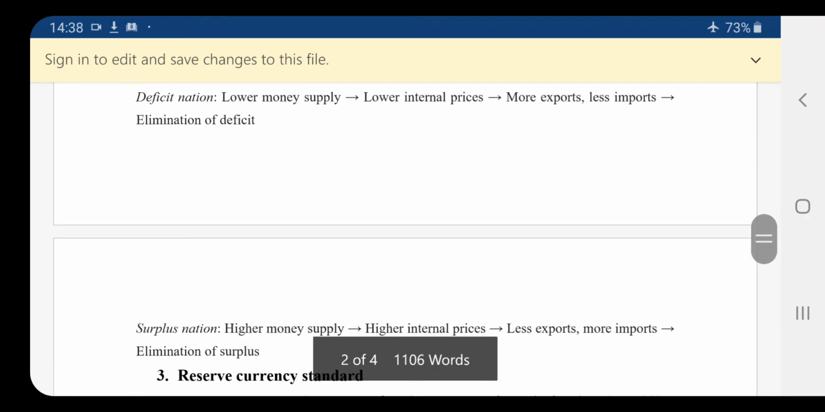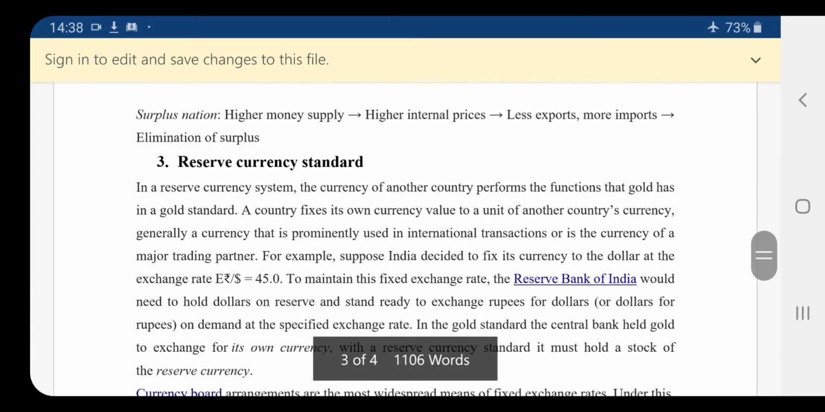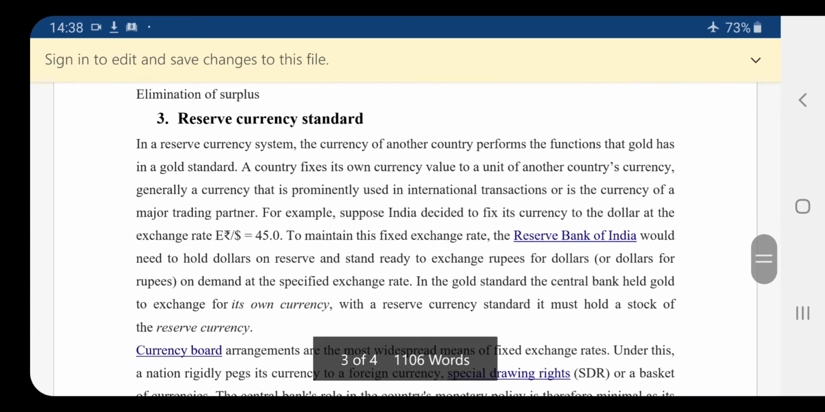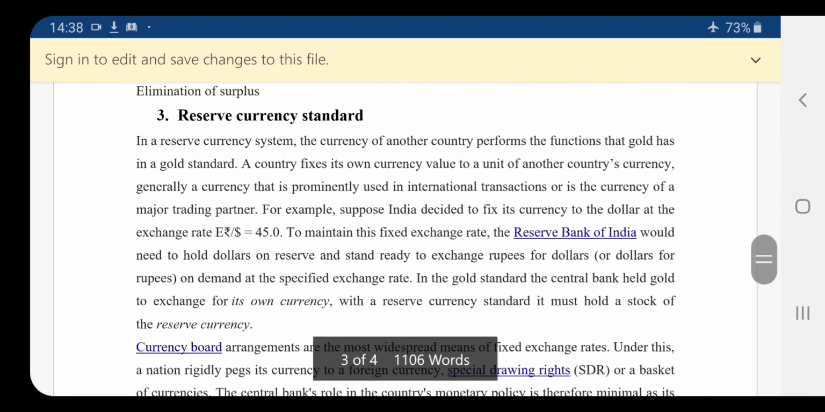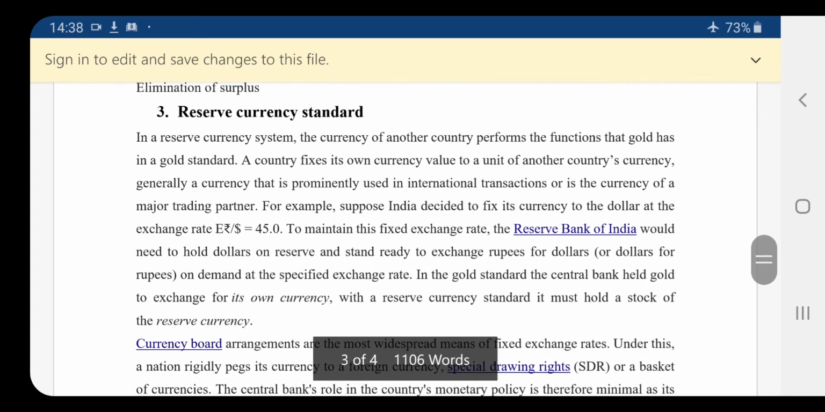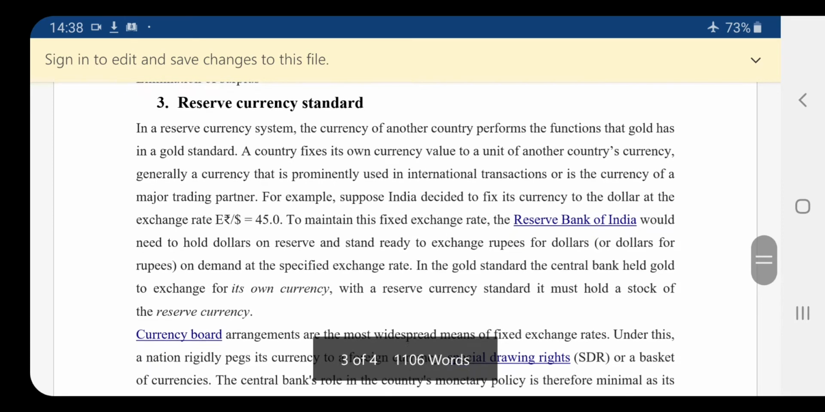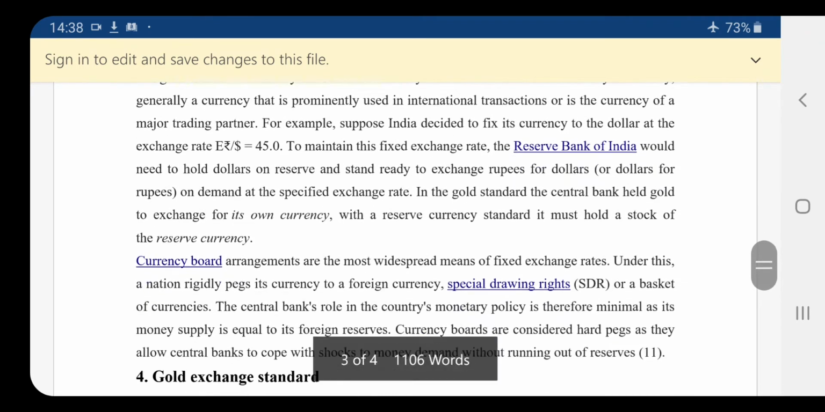And next, the third one is the reserve currency standard. In a reserve currency system, the currency of another country performs the functions that gold has in a gold standard. A country fixes its own currency value to a unit of another country's currency. Generally, this currency is prominently used in international transactions or is the currency of a major trading partner.